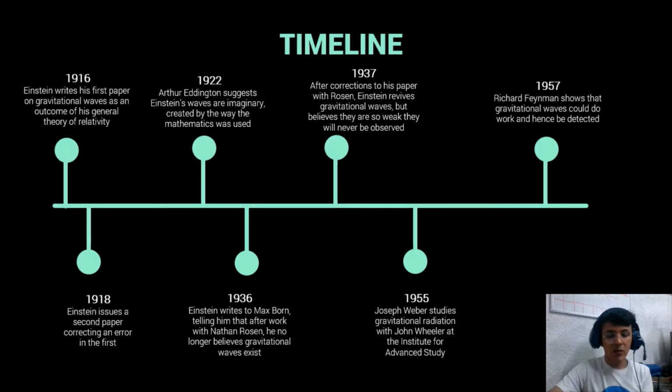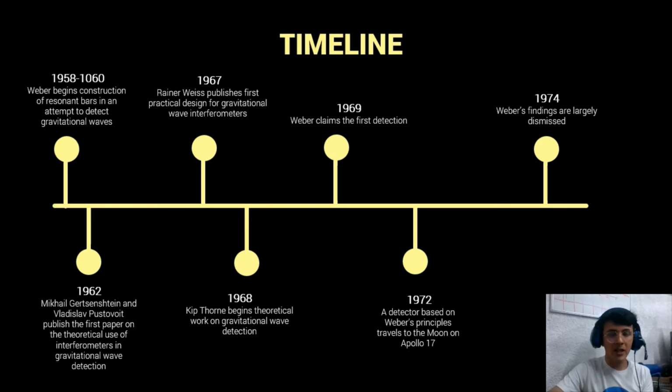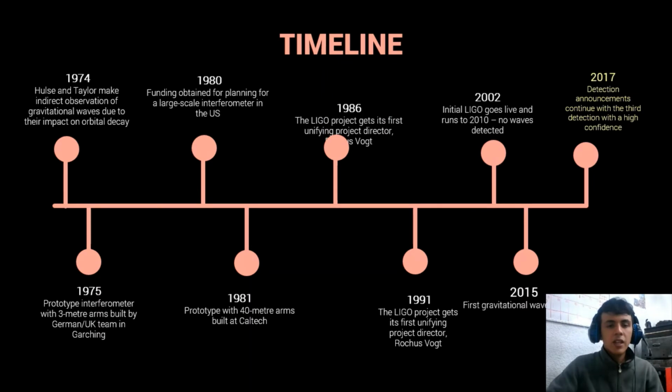After Einstein's publication, various efforts were made by various famous physicists to verify the existence of gravitational waves, from Feynman's statements to Weber experiments, without obtaining any evidence. It was not until 2015 when the first gravitational wave was detected, and in 2017 it was made public. The first detection was published in 2017 by the LIGO collaboration.